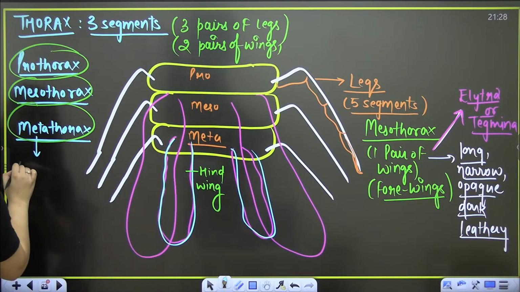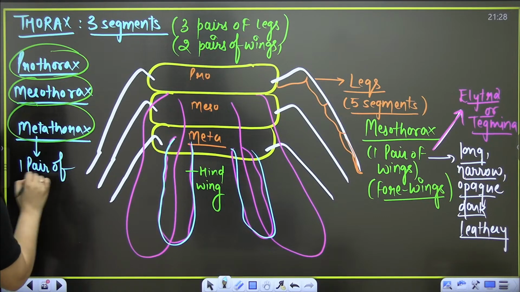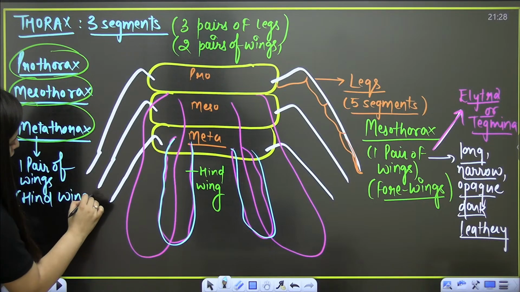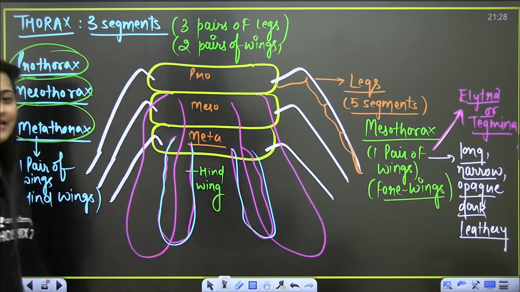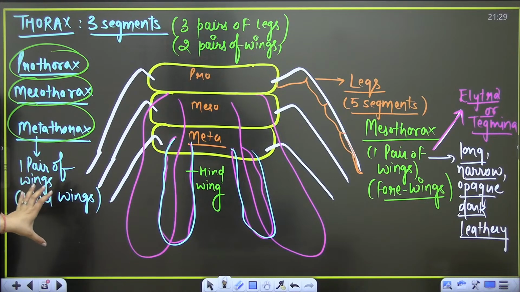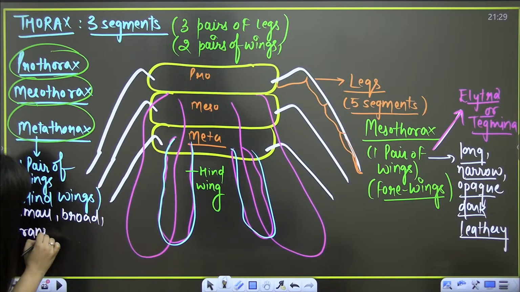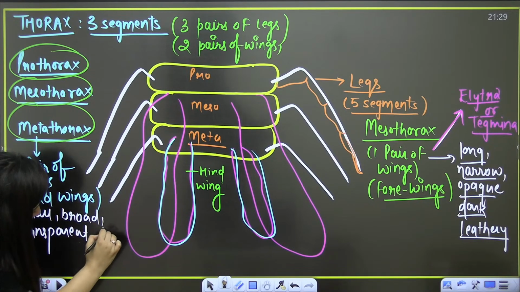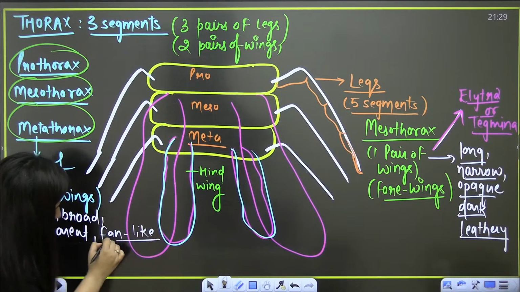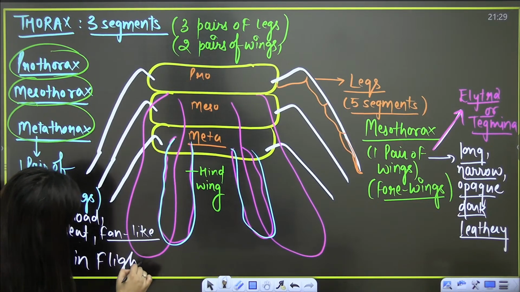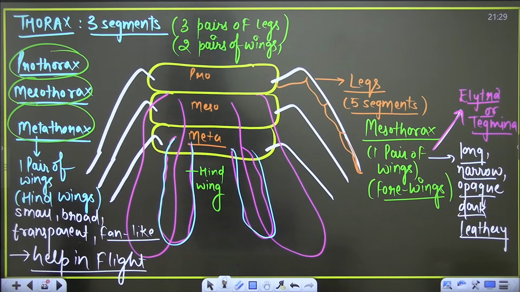Next is the metathorax. It also has one pair of wings, and we call them the hind wings. Please include it in your notes. This is important. It is small, broad, transparent and fan-like. It's very thin, kind of membranous. So it will help in flight, and of course during breeding only.